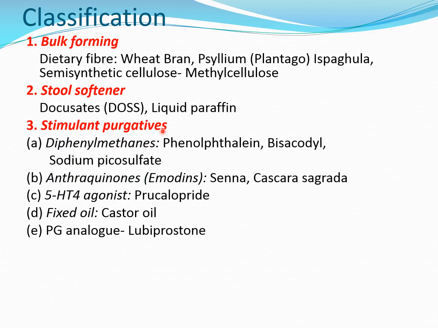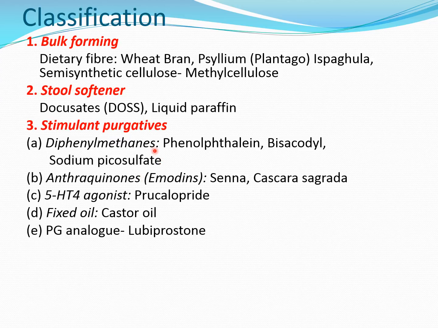Third is stimulant purgatives. These are also very commonly used for treating constipation. There are further 5 subgroups in this stimulant purgative. They are also called irritant purgatives because they stimulate or irritate the intestinal mucosa and increase peristalsis or intestinal movement.